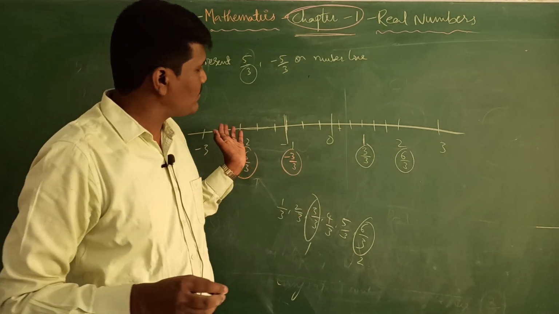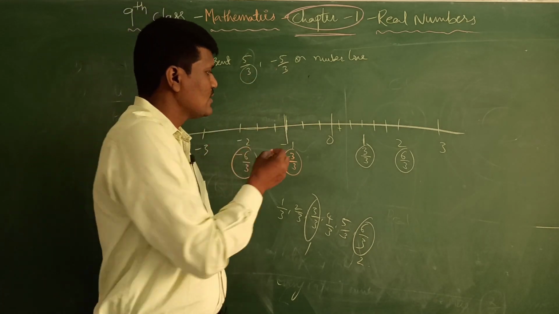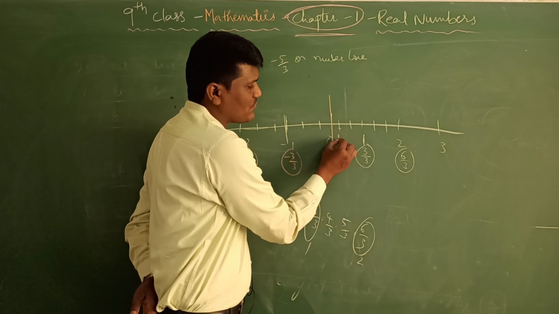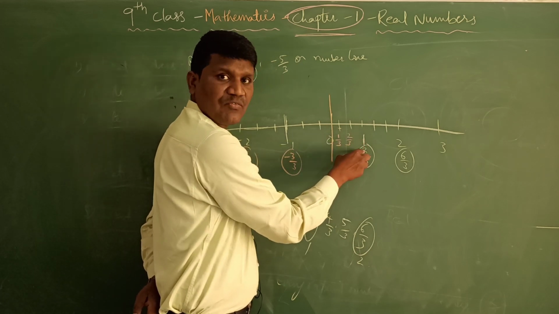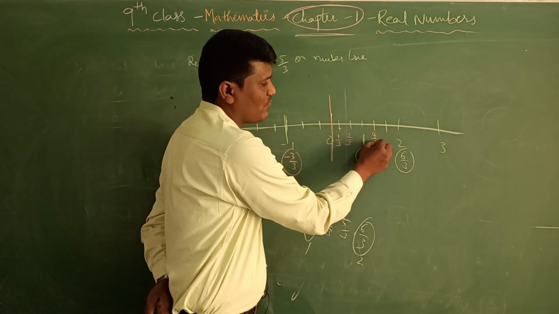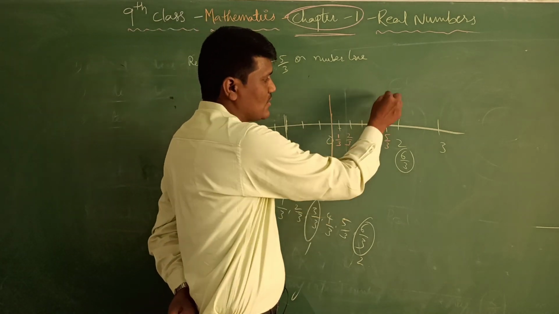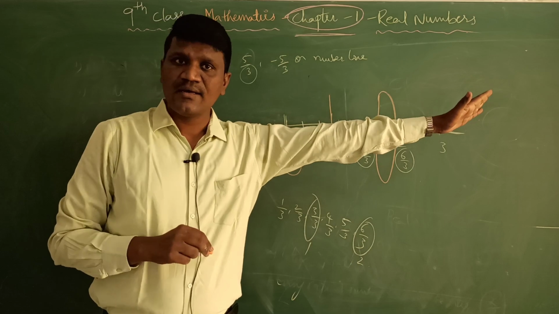So if you are able to represent like this, you can easily write what is 5 by 3 and what is minus 5 by 3. So this is 0, right? After 0, first one is 1 by 3, second one will be 2 by 3 and third one will be 3 by 3, fourth one will be 4 by 3 and fifth one will be 5 by 3. So this is the 5 by 3 representing on the number line, right?